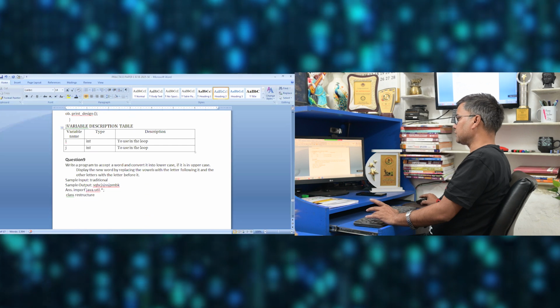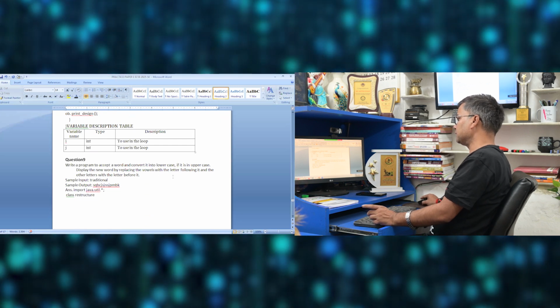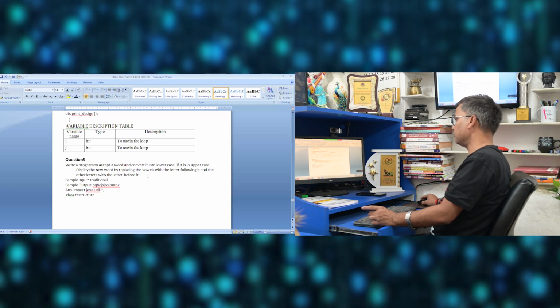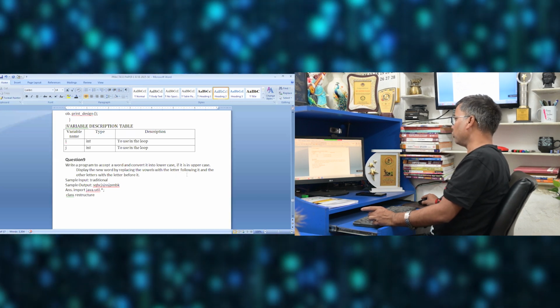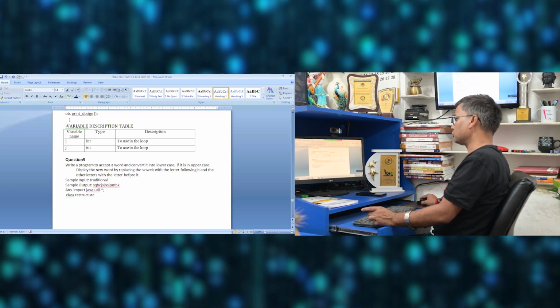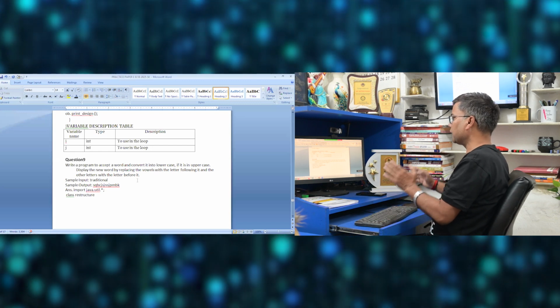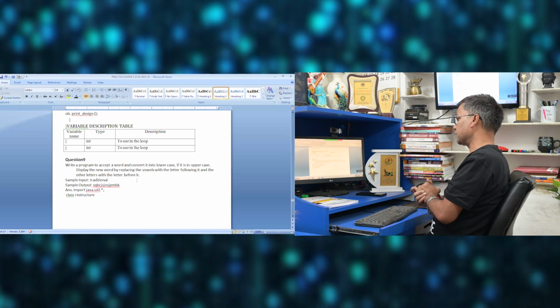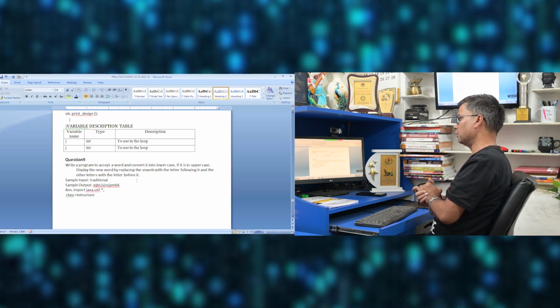Next question is, write a program to accept a word in lowercase. If it is in uppercase, display the new word by replacing the vowels with the letter following it and the other letters with the letter before it. The question says, write a program to accept a word. A word will be accepted, convert it into lowercase. If it is in uppercase, convert it to lowercase.